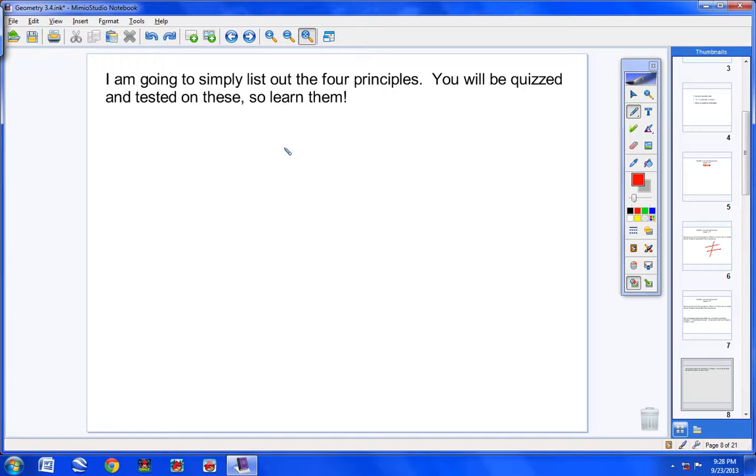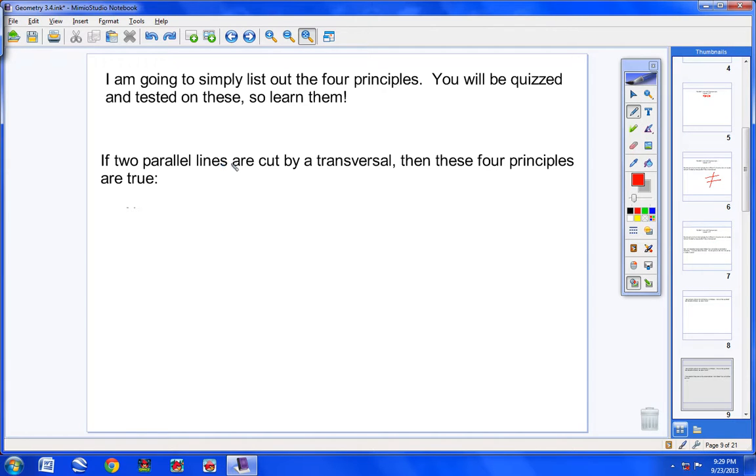And I think it'll be a lot easier for you to learn them this way instead of learning them in theorem form. Now, I won't do this very often, but I am with these 4 principles, okay? So here we go. Please take some really good notes. If 2 parallel lines are cut by a transversal, then these 4 principles are true. Now, before I list out these 4 principles, I want you to see a couple things.